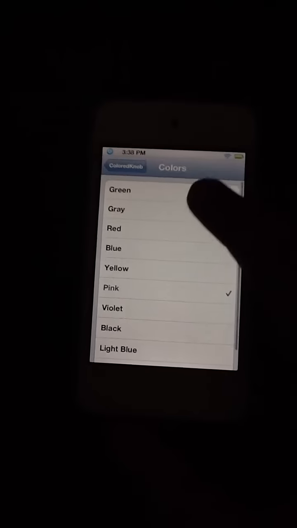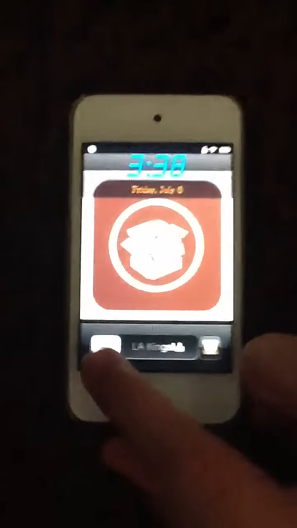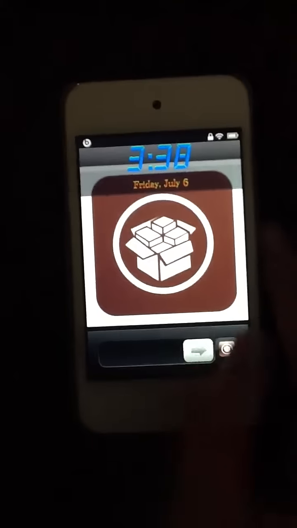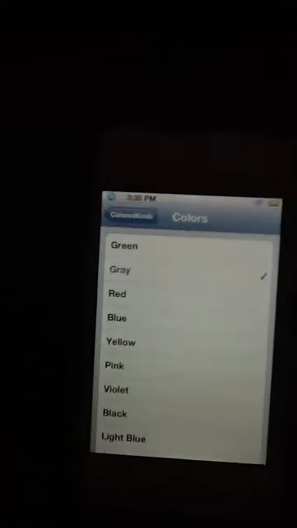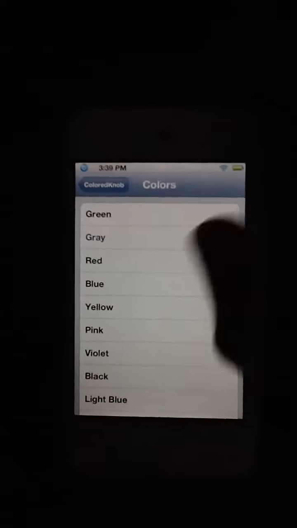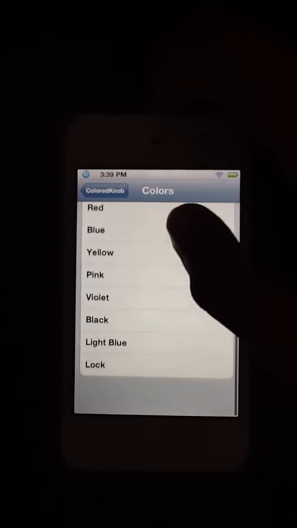You can get gray. And there's just a whole bunch more. There's green, gray, red, blue, yellow, pink, violet, black, light blue, and lock.